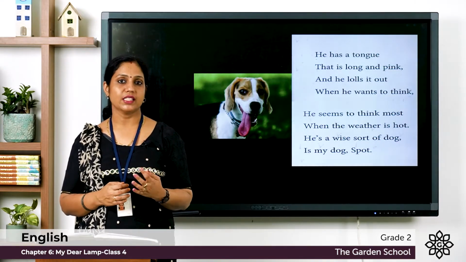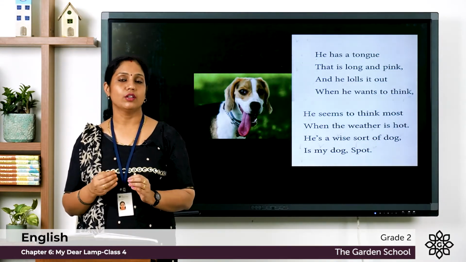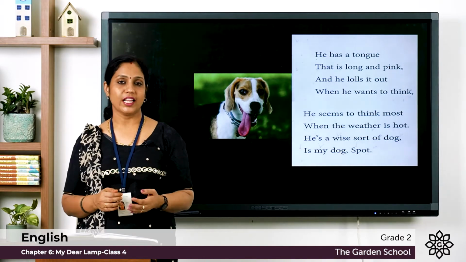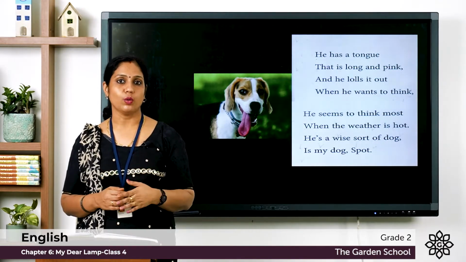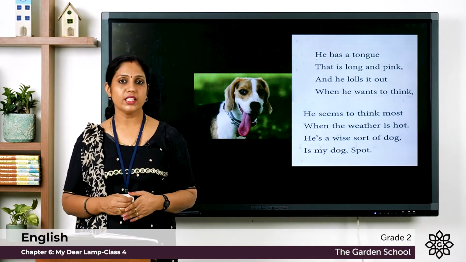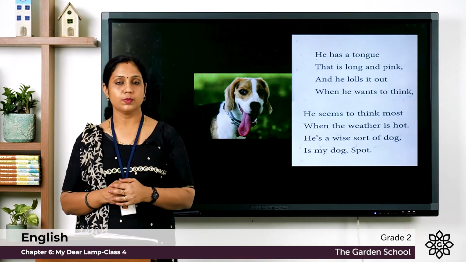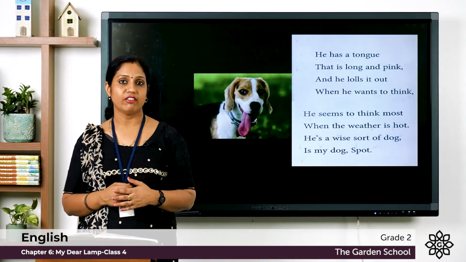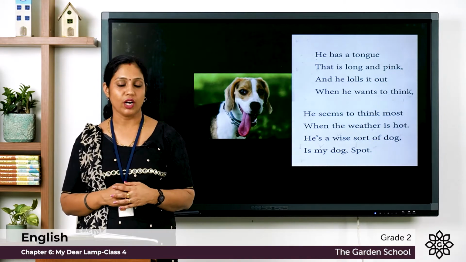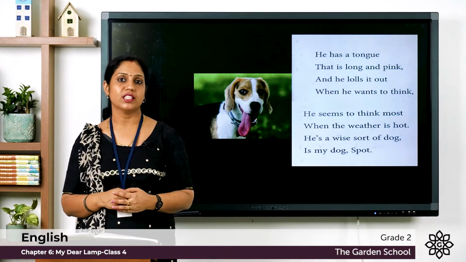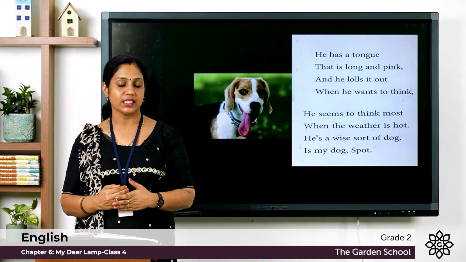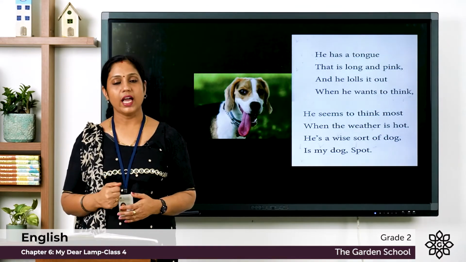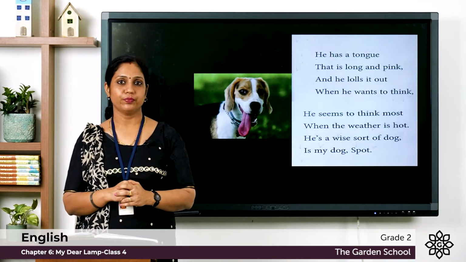So the poet is saying during the summer season, the dog thinks most, and that is when he keeps his tongue outside. And here wise means clever, intelligent. He has a lot of knowledge, and that type of dog Spot is.